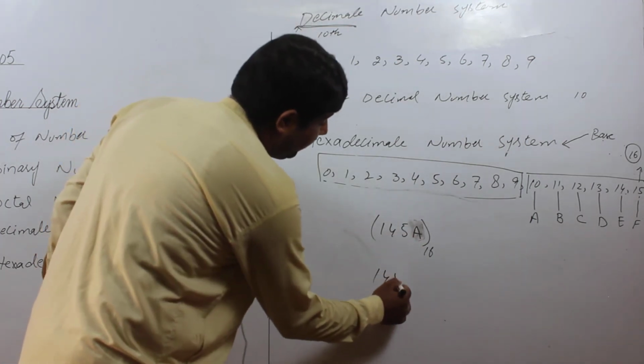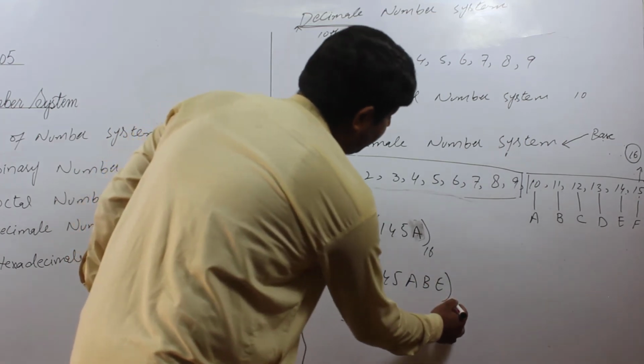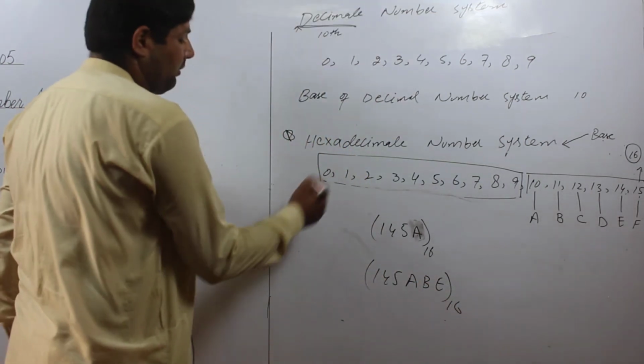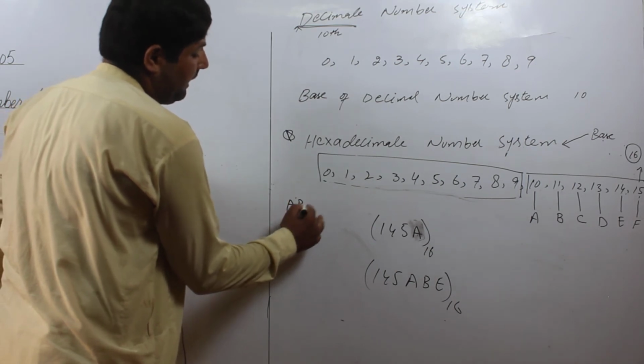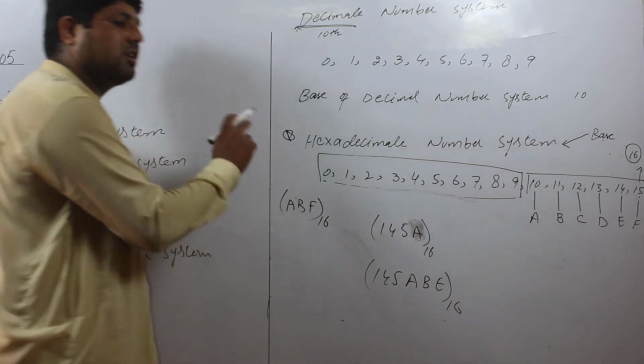If we write 4, 5, 6, A, B, E, this is a form of the hexadecimal number system. If we write 1, A, B and F, this is also a form of the hexadecimal number system.